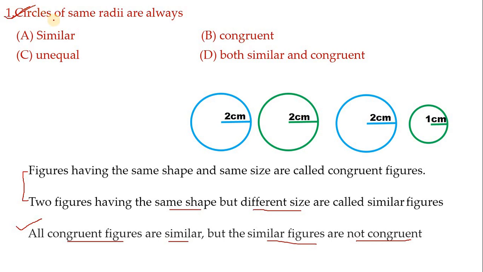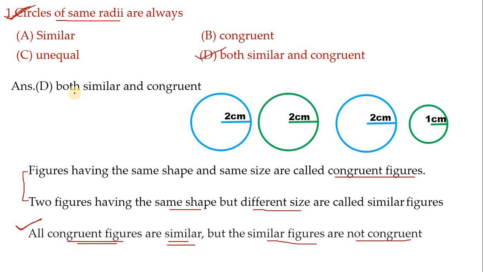Now understand the question. Circles of same radii. If circles are having the same radii, they must be congruent figures. But look at the third statement. Congruent figures are always similar. Hence, for this question, correct answer is option D. That is, both similar and congruent.